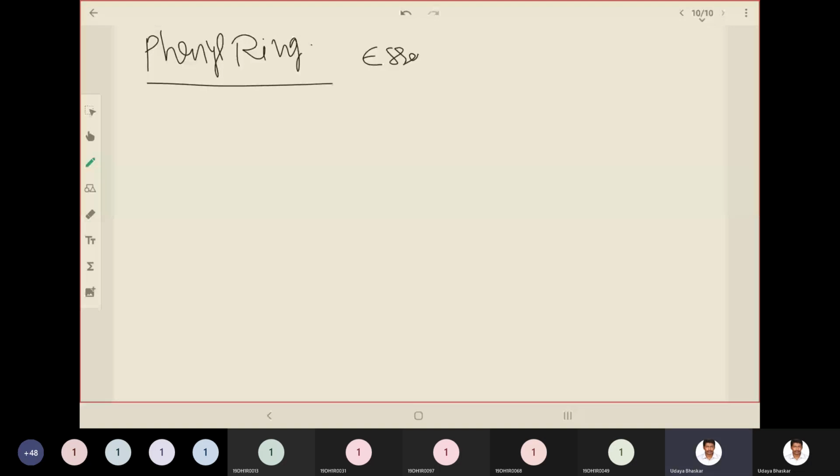If you modify the phenolic or hydroxyl group, it decreases activity. And if you substitute anything on the phenyl ring, that will diminish the activity. So any substitution will lead to diminished activity. That is the observation they have made regarding the phenyl ring.